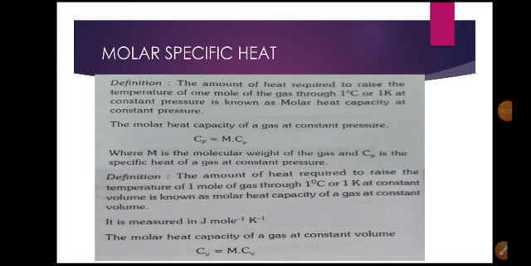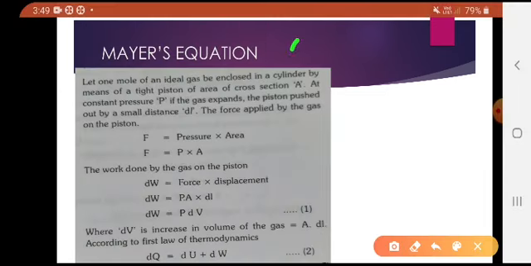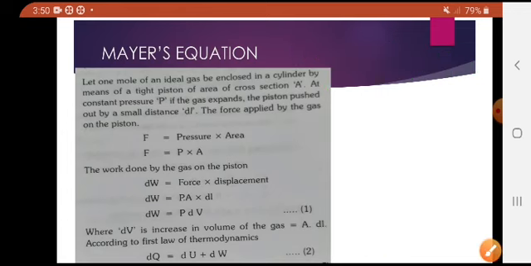ML²T⁻² is a heat capacity. So we have two different equations, two molar specific heats. There is a relation between the two molar specific heats, given by Mayer: Cp minus Cv equals R. This derivation is important from the examination point of view. This is an essay question which arises in the examination, right?